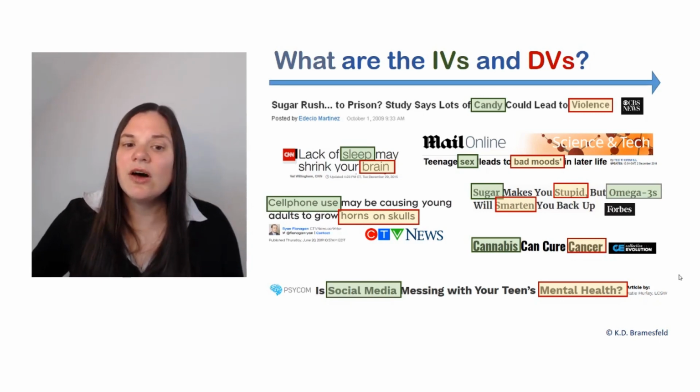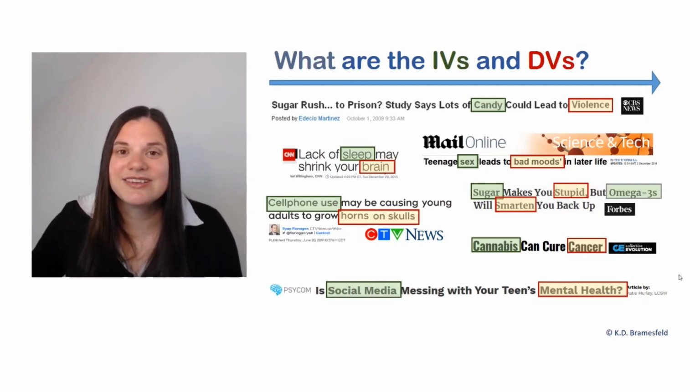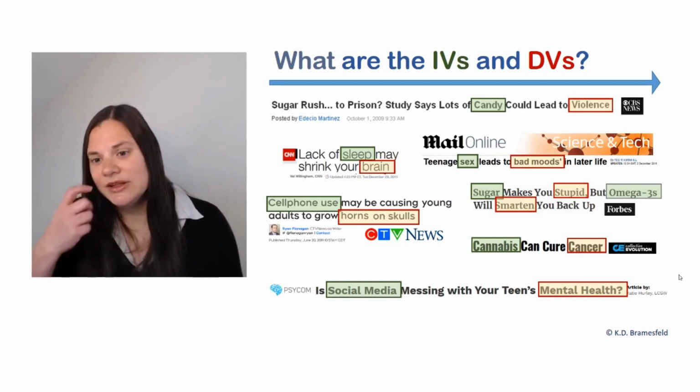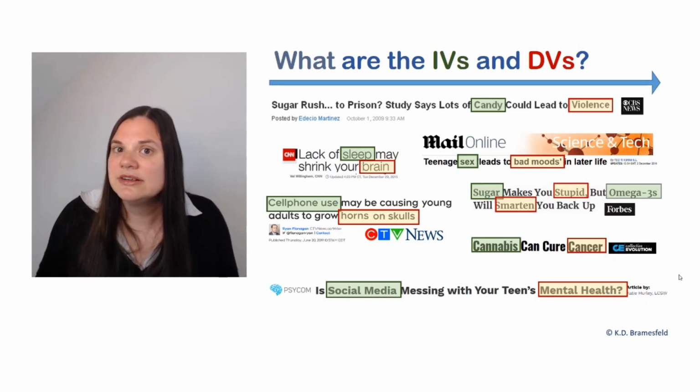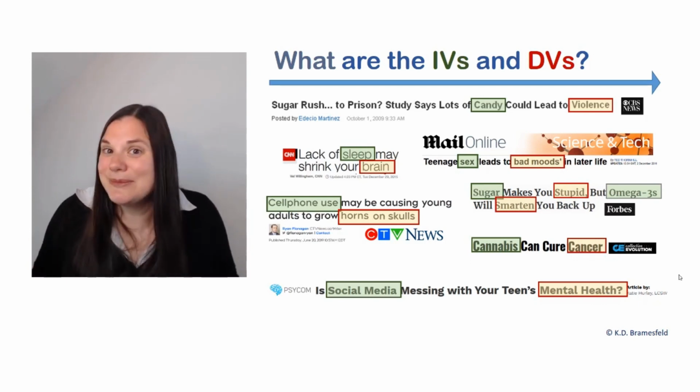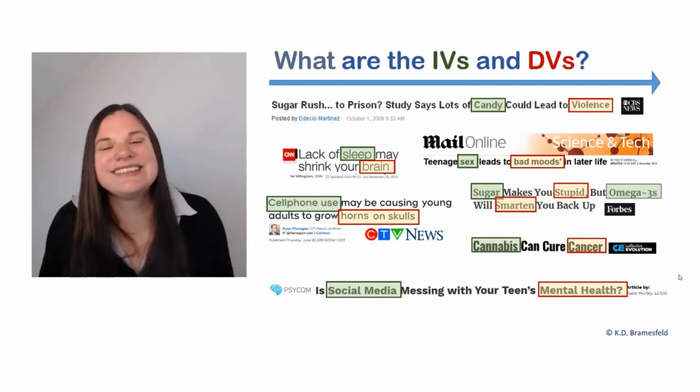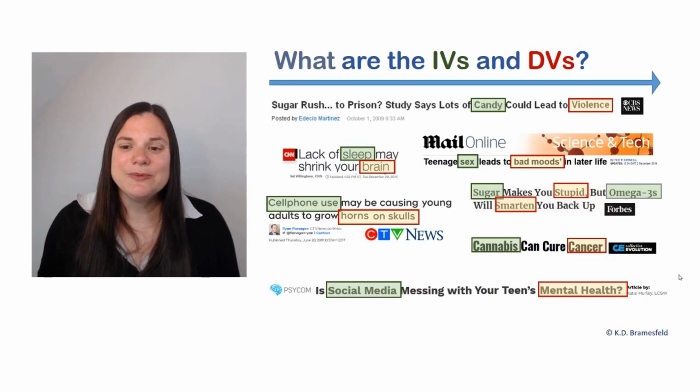Cell phone use is causing young adults to grow horns on skulls. So cell phone use is the independent variable and the horns on skulls are the dependent variables. Sugar makes you stupid. So independent variable is sugar and stupid, however that's defined, is dependent variable. Omega-3s will smarten you back up. So omega-3s is the independent variable. And then some kind of smarten, so some kind of measure of intelligence, academic capability. Again, however we're defining smarten is the dependent variable.